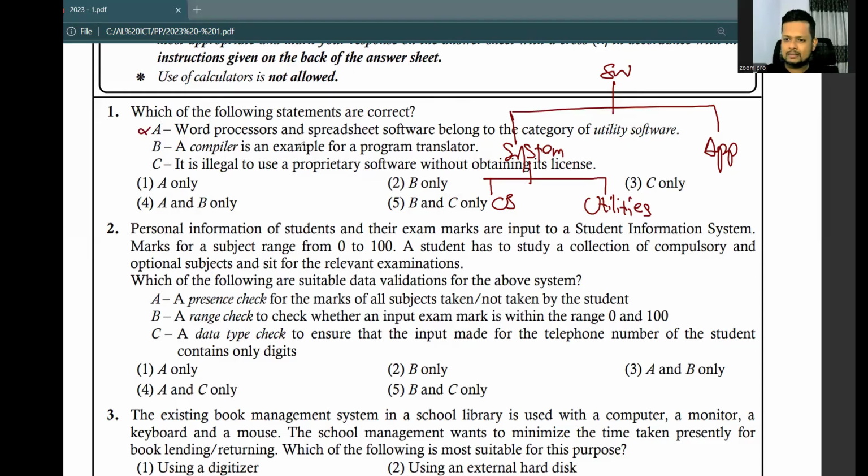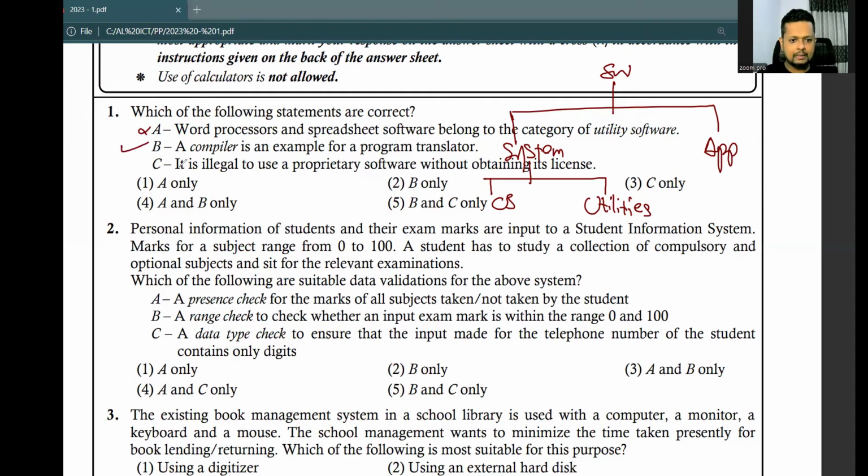So what is the translation here? A compiler can translate a high-level programming language like Python to machine code, right? High-level programming language to machine code. In other words, the machine code is very similar to the binary, pure binary.